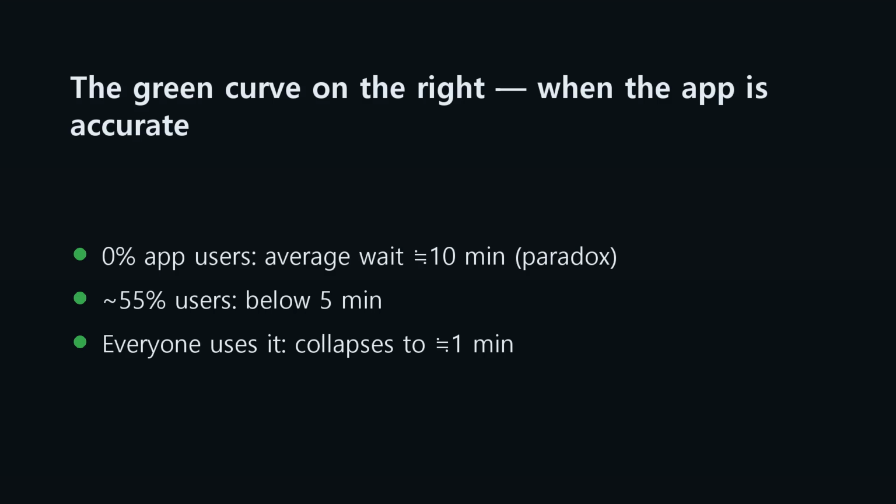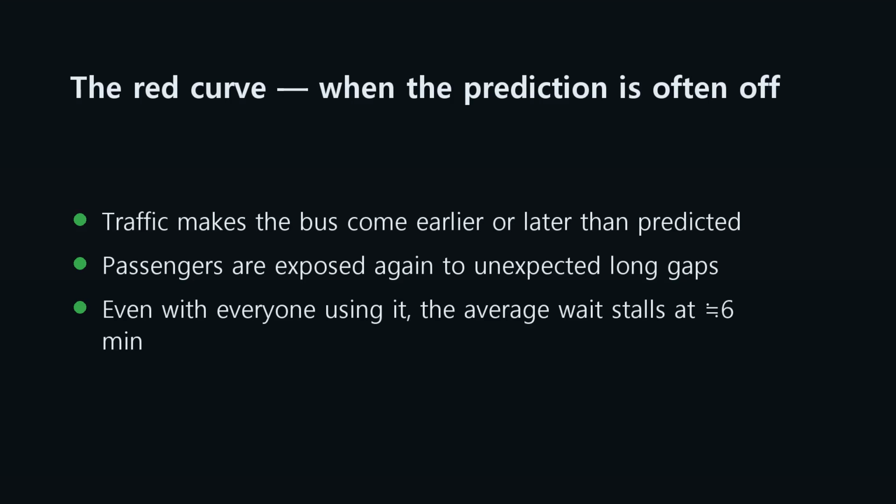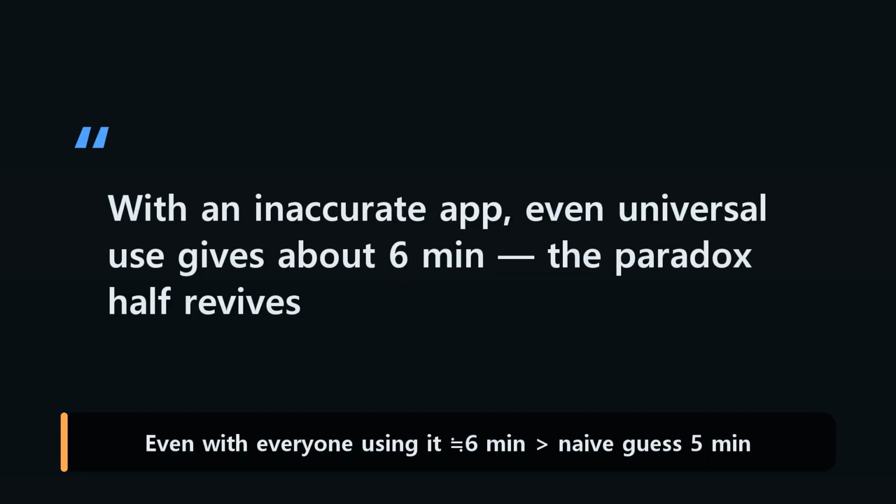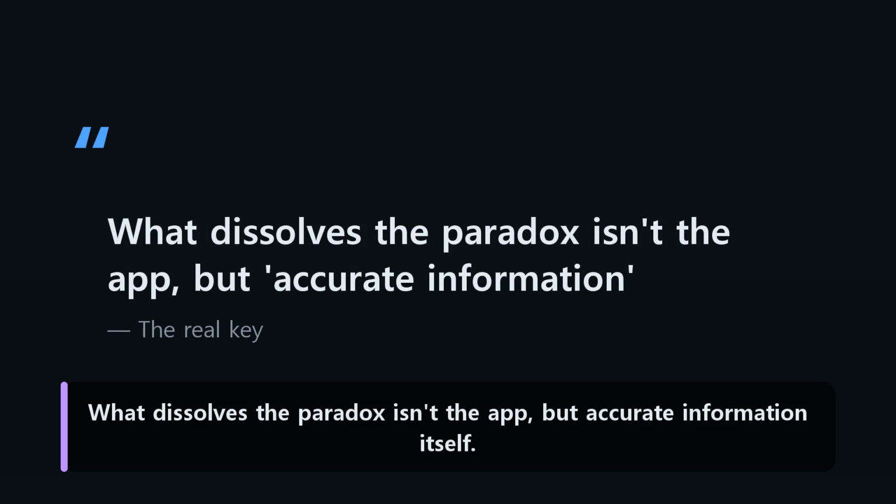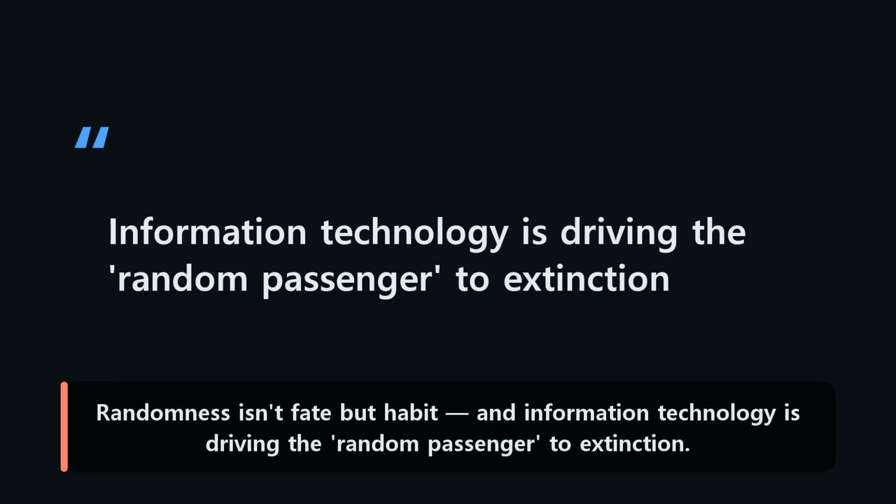The key is the green curve on the right. As more people use it, the wait drops below 5 minutes. When everyone uses it, it falls all the way to 1 minute. The red curve is different. When the bus comes earlier or later than predicted, you're exposed to the long gaps again. Even with everyone using it, the average stalls at 6 minutes, rising above the naive guess of 5 minutes, so the paradox half revives. What dissolves the paradox isn't the app, but accurate information itself. Randomness isn't fate but habit, and information technology is driving the random passenger to extinction.